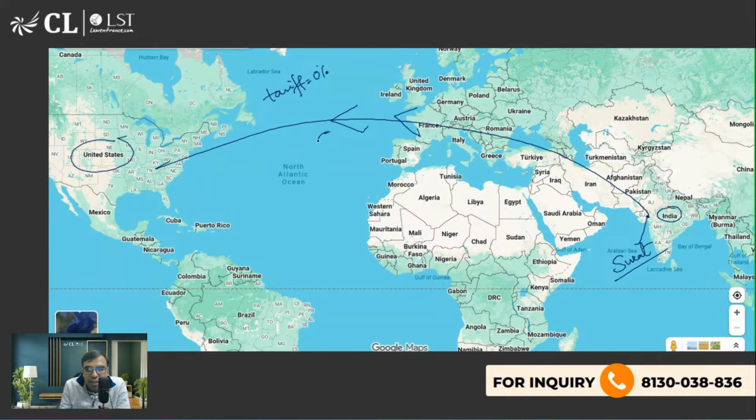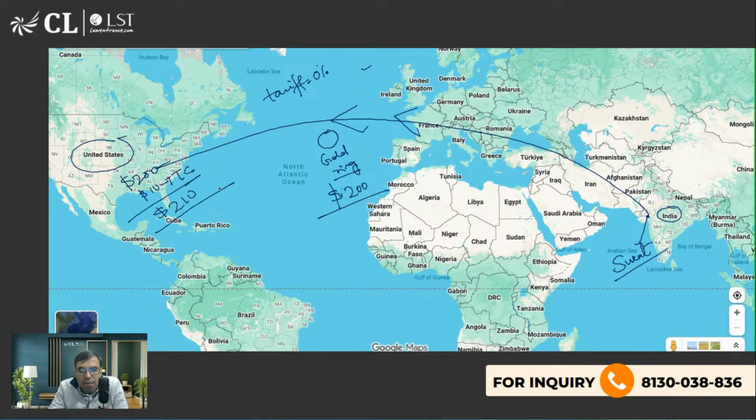Let's say the product is a gold ring, just as an example, and its cost is, let's say, $200. Now, if the tariff is 0, this will be sold at $200 plus the transportation charge. Let's say the transportation charge is $10. So it will be sold at $210.